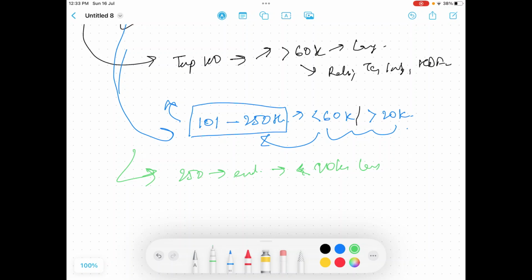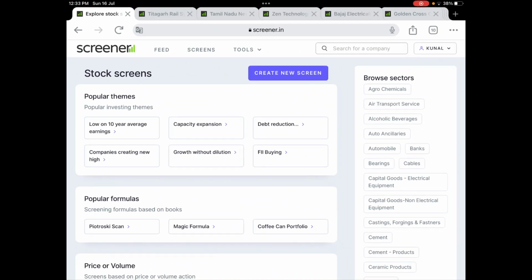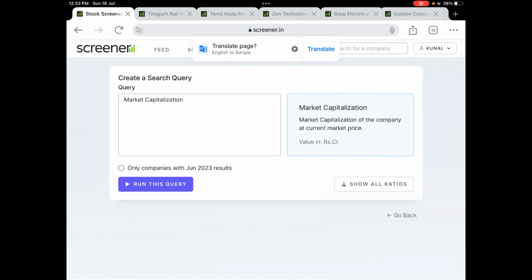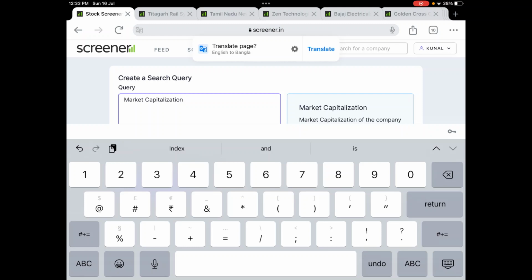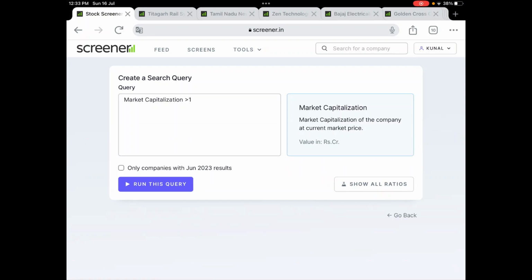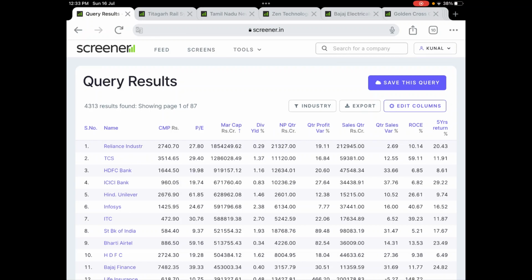Now I was talking about this list, right? So let me show you how you can get that list. So this is the screener. Just go to create new screen, type here market capitalization, and then put a greater than symbol and just say 1. Here every figure is in crores, so I'm just saying market capitalization greater than 1. So this will give me the whole list of companies which are available in the Indian stock market, right?